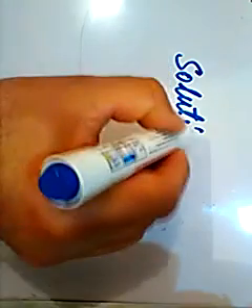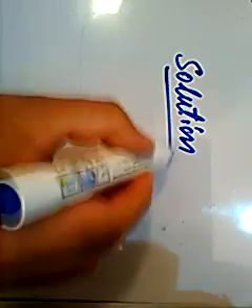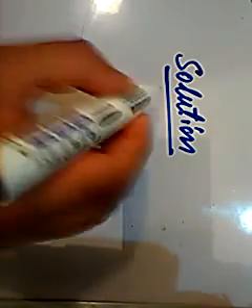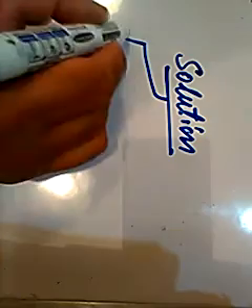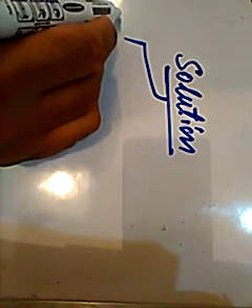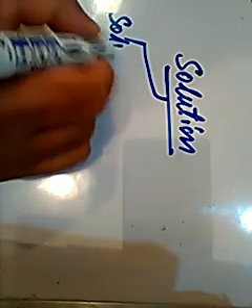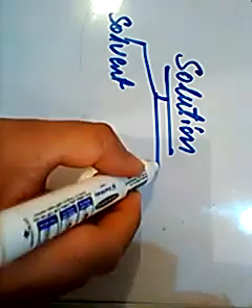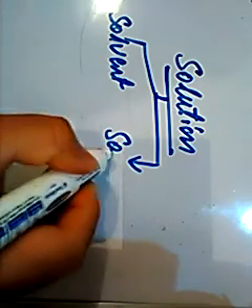Another thing related to these solutions, whether homogeneous or heterogeneous, is that in each kind of solution there are two components. Component number one is called the solvent. Component number two is called the solute.